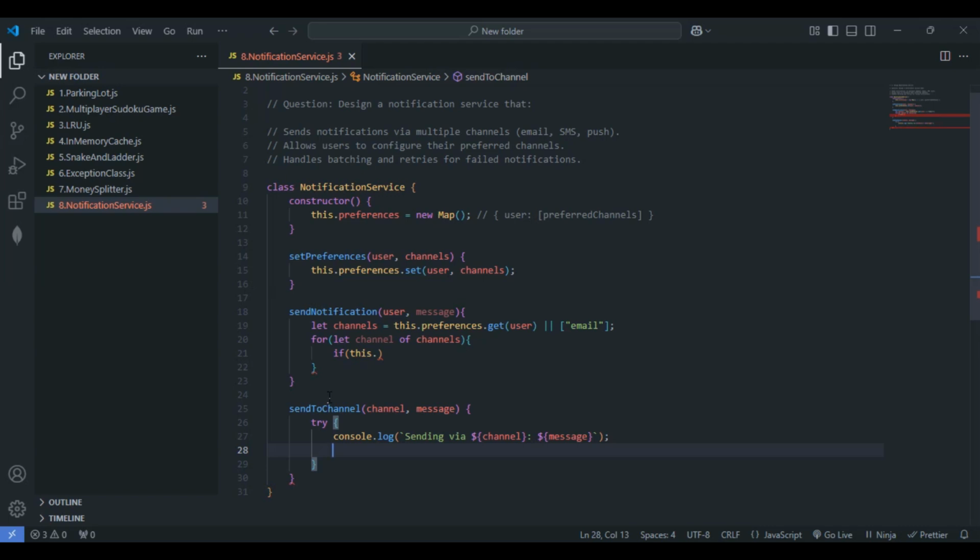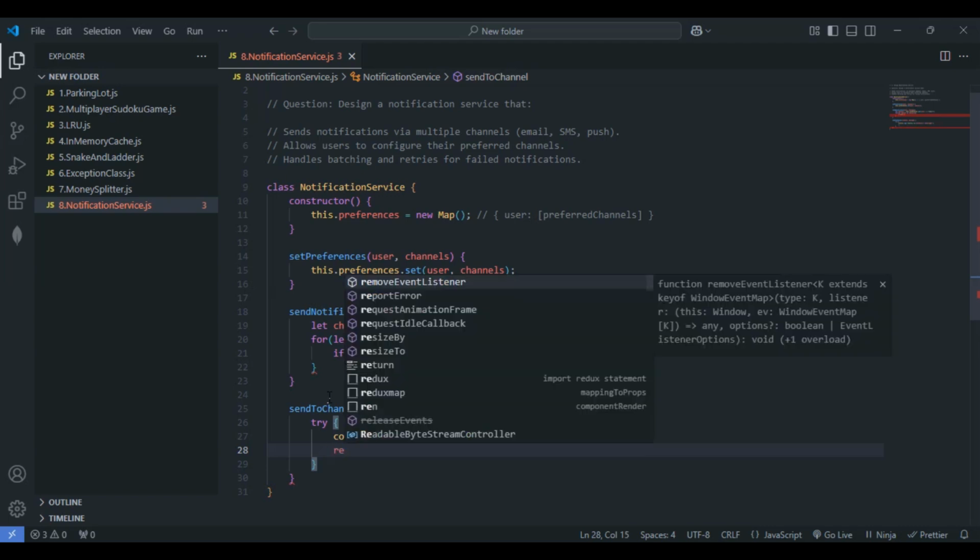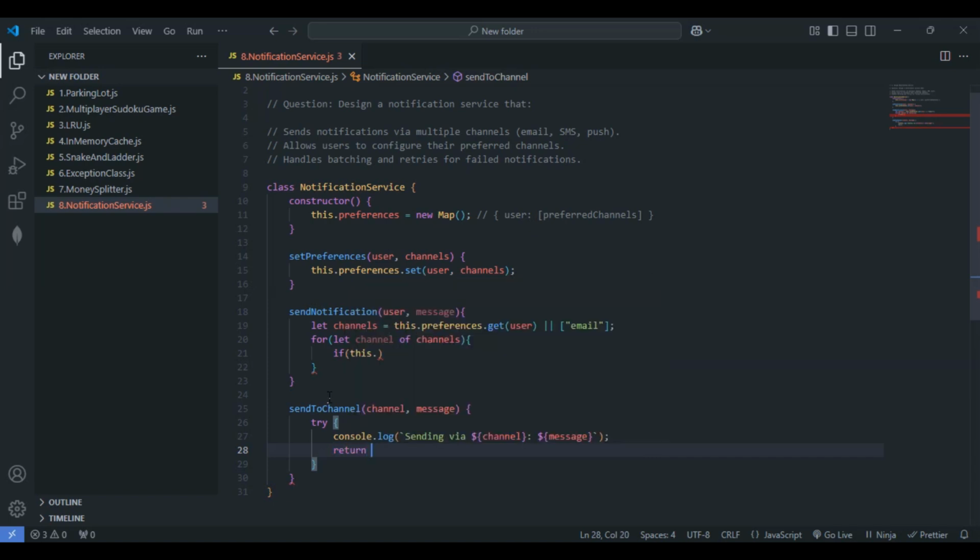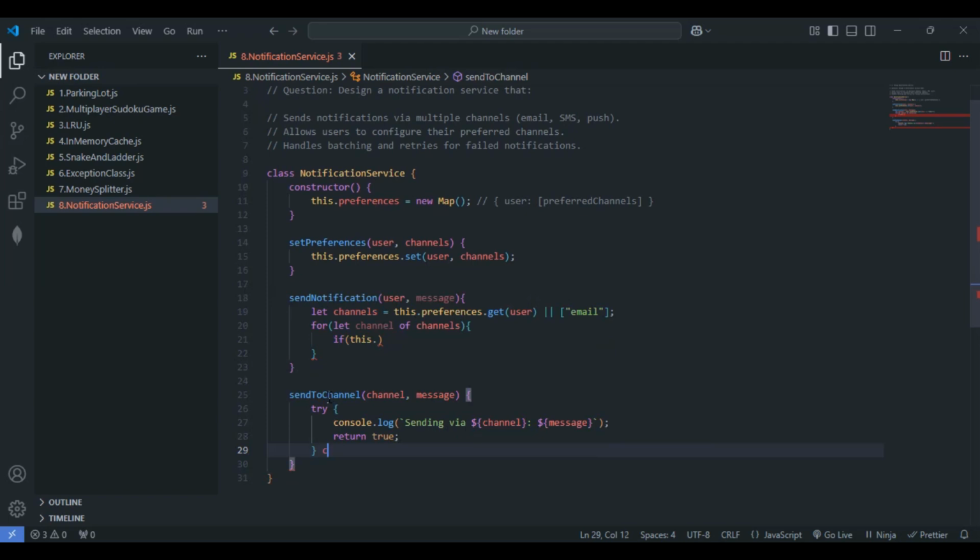Finally, we have to simulate the success, so let's do it in the form of a Boolean value. I'll just give return true. I hope this is clear. Then let me make use of the catch. Within the catch, let me pass the error.